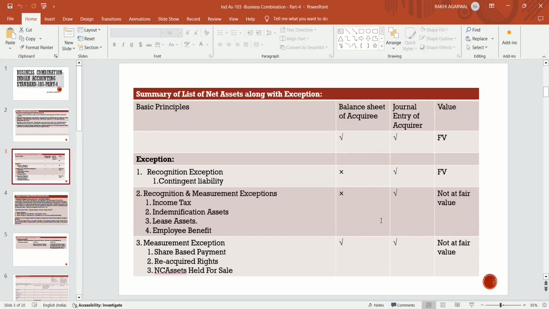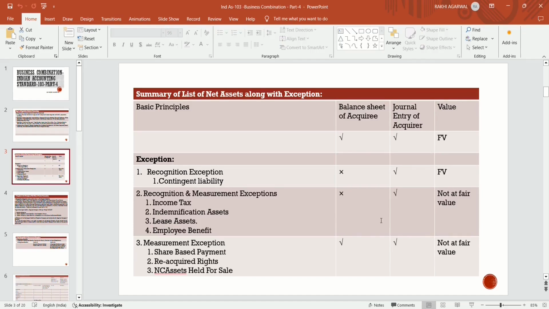If it is a case of business combination and the acquirer company acquires all the assets and liabilities, they will acquire the contingent liability. This is the exception. Contingent liability is not present in the balance sheet of the acquiree. It is disclosed in the notes to accounts of the acquiree. Still, the acquirer company will recognize that contingent liability in its books, in its balance sheet. It will make a journal entry of that contingent liability at fair value at the time of acquisition. That is the recognition exception.